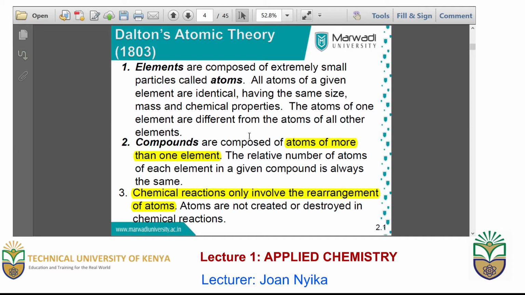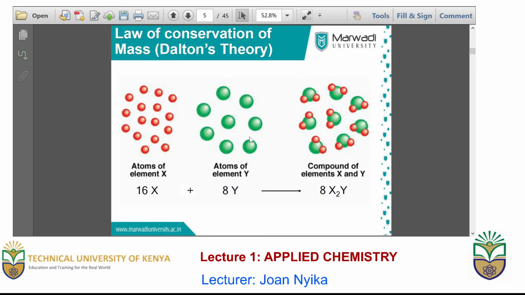Then, how do they combine? They often combine in the form of a chemical reaction. And in this chemical reaction, the atoms are only rearranged. They undergo rearrangement. They cannot be removed or added. This is what we call the law of mass conservation, where atoms are neither created nor destroyed. They are only rearranged in the formation of compounds or substances.